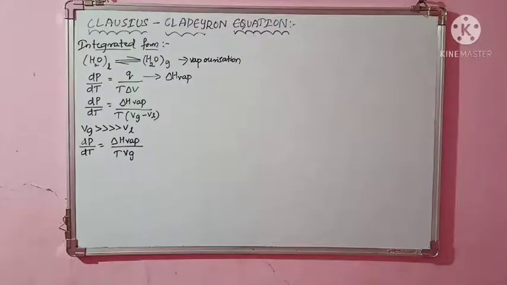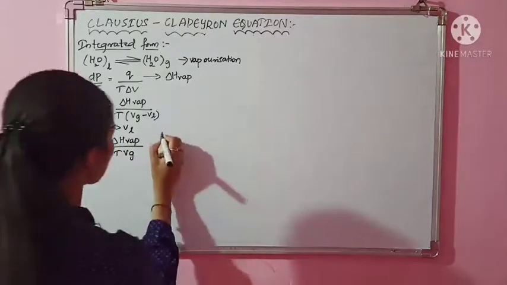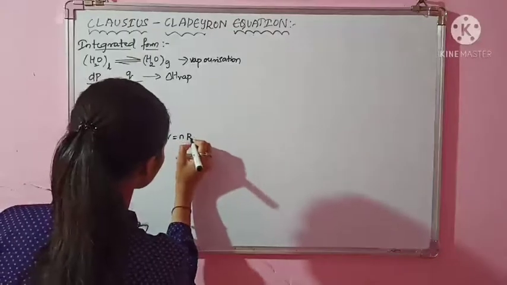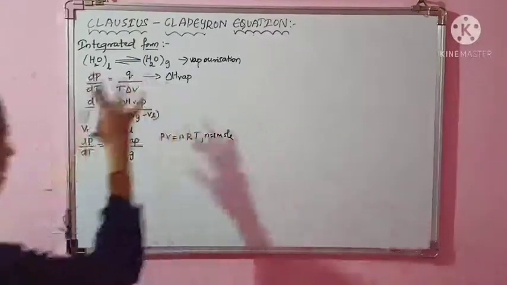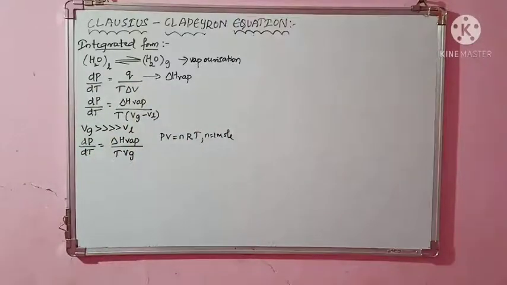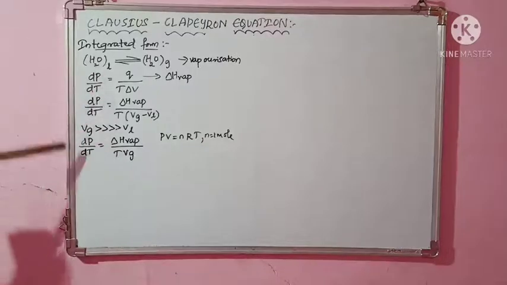Okay, then again what you can do now, whatever this expression is there, I can put the value of V here by this equation. You know PV is equal to nRT, the ideal gas equation, and consider n equal to 1 mole. Here nowhere we are putting n, isn't it? So consider n equal to 1 mole of gas. Wherever you are taking note is for 1 mole of substance. Like that we will think.